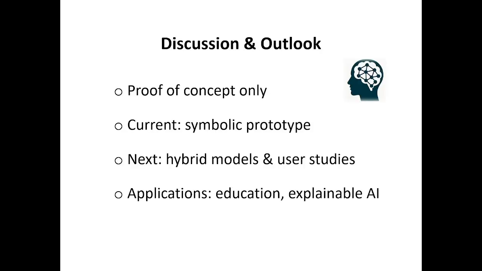The current implementation is primarily symbolic. Nevertheless, its modular architecture enables integration of neuro-symbolic reasoning components in subsequent iterations. Future research will focus on extending knowledge resources, refining cognitive encoding strategies, and conducting empirical user studies. Promising application domains include professional education, cognitive training, and explainable AI.